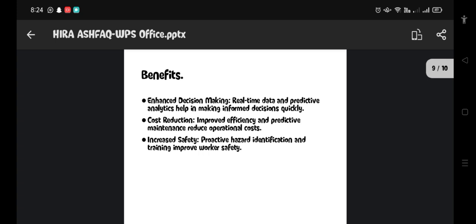In enhanced decision making, real-time data and predictive analysis help in making informed decisions quickly. In cost reduction, improved efficiency and predictive maintenance. And in increased safety, training improves worker safety. These points are all important for coal mining.